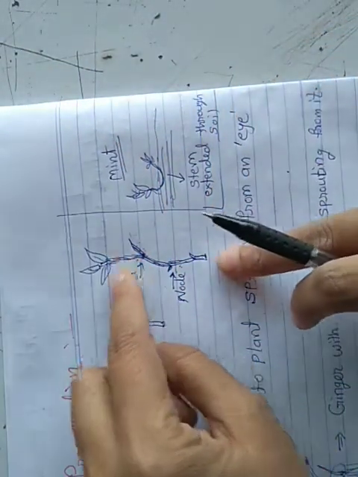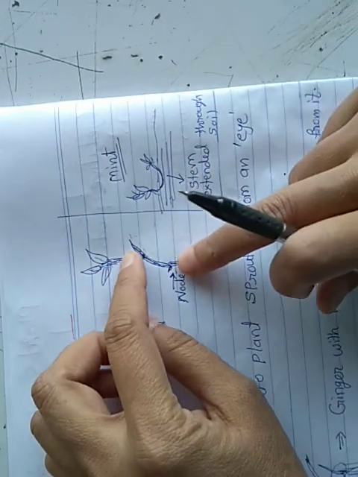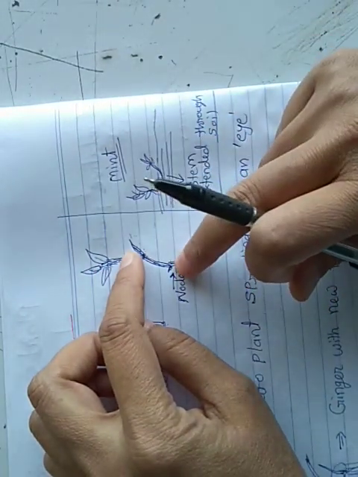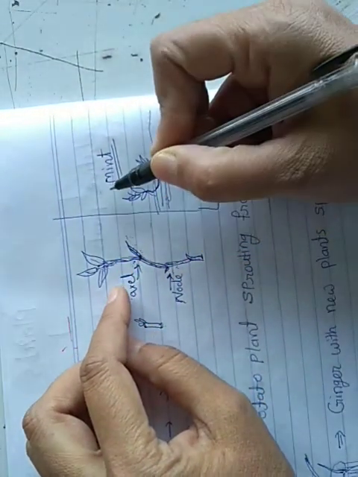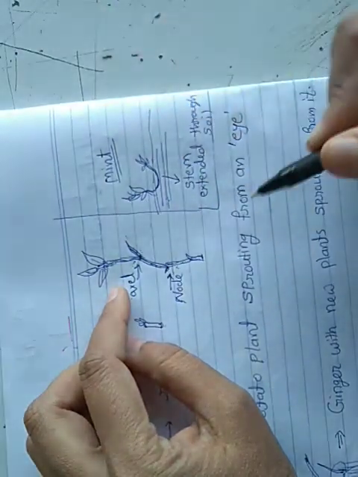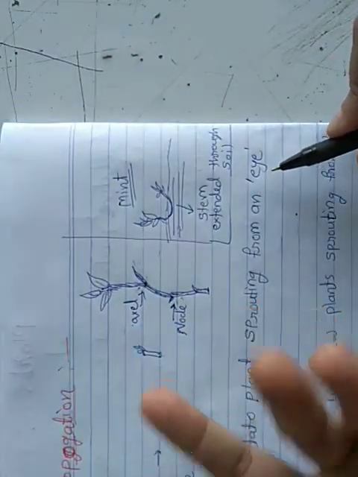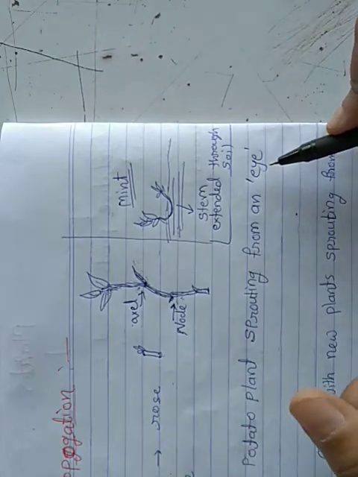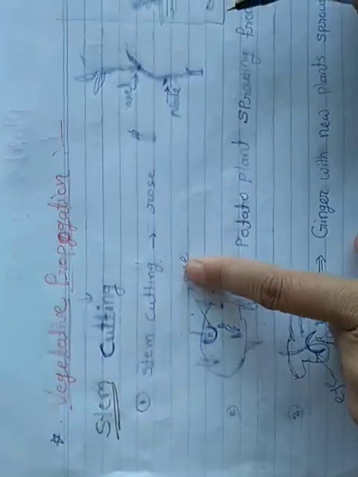ये soil में यदि हमने ये bury किया, उसको डाला, तो यहाँ से ये bud से new branch grow होगा और वहाँ से हमको new rose plant मिलेगा. Similar thing will happen in case of sugarcane, and many plants show this type of reproduction.